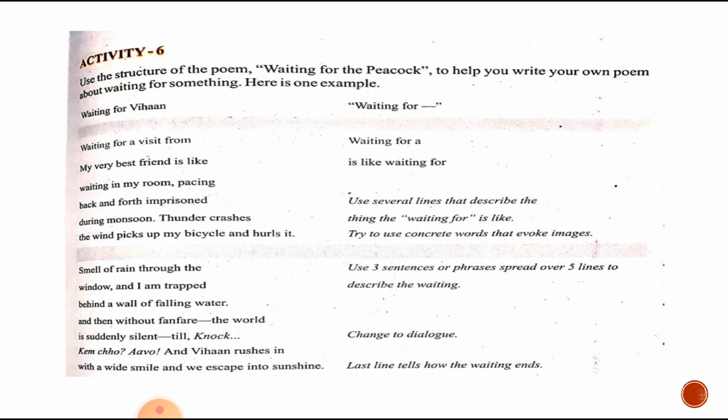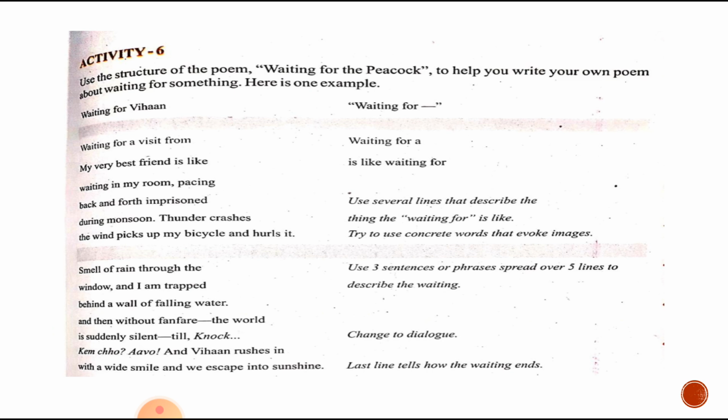Now, in this Activity 6, use the structure of the poem Waiting for the Peacock to help you write your own poem about waiting for something. Here is one example. We have to write a poem about whatever you feel you are waiting for. Here one example has been given. We will read it out and then discuss the questions they have asked.